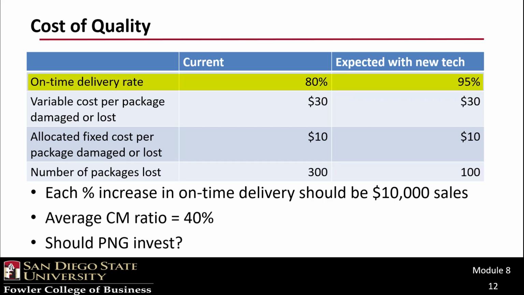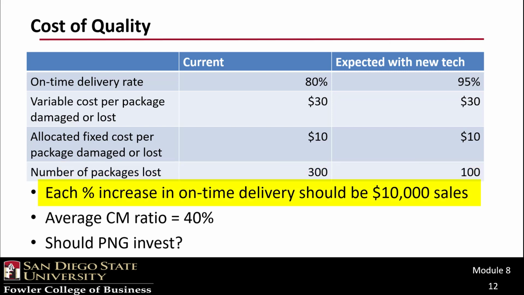You can see that the on-time delivery rate is expected to increase from the current rate of 80% to the new expected rate of 95%. The variable cost per package damaged or lost will remain at $30 per package, and the allocated fixed cost per package damaged or lost will also remain at $10. But the number of packages lost is expected to decrease from 300 to 100 with this new technology.